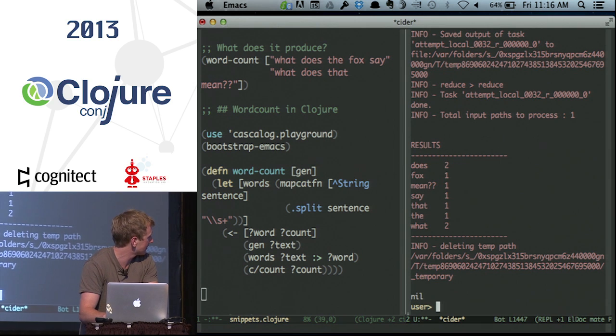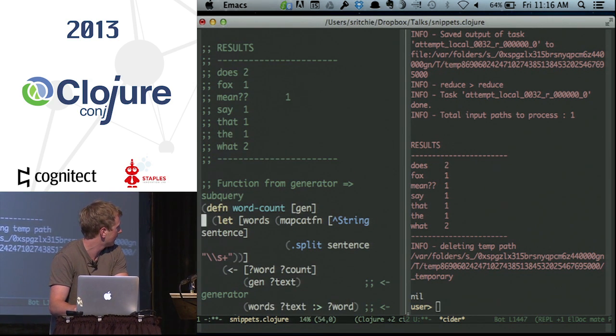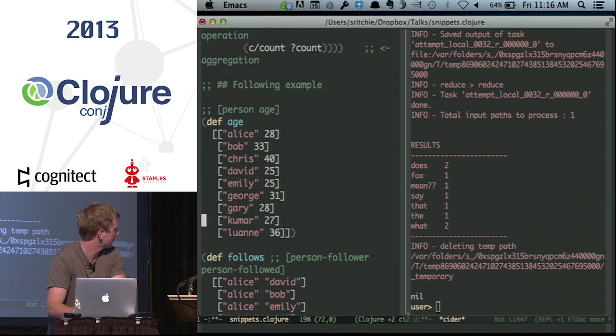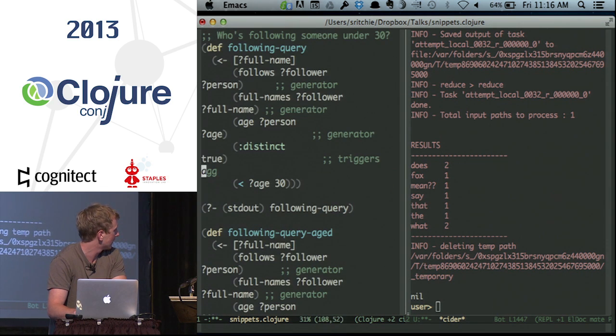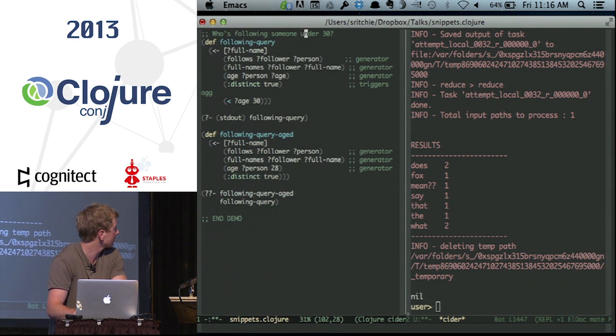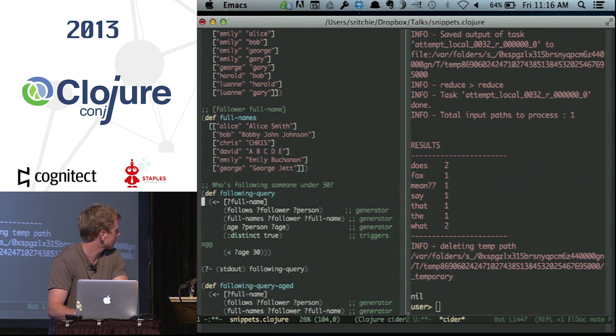Let's do this. OK. We've got all these data sets. I actually want to show you this because you can do some extra cool stuff. OK, so that's the following query.